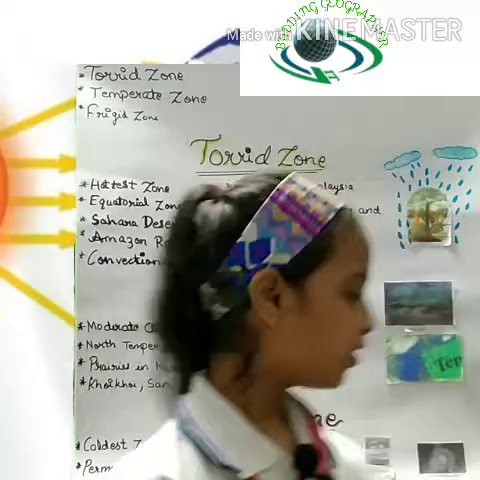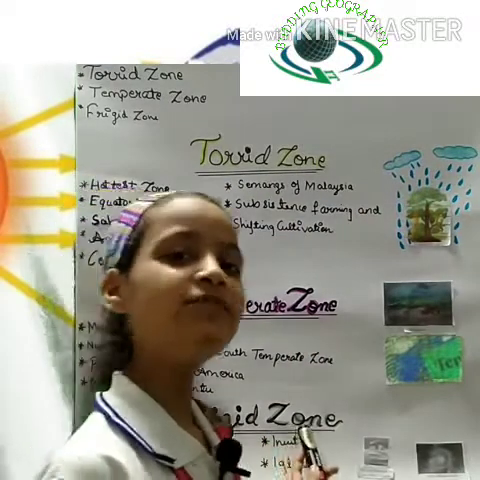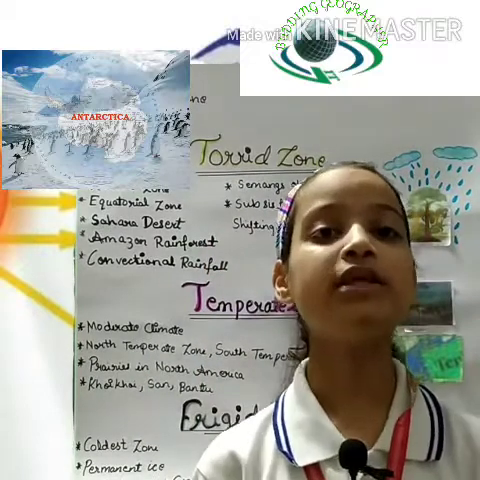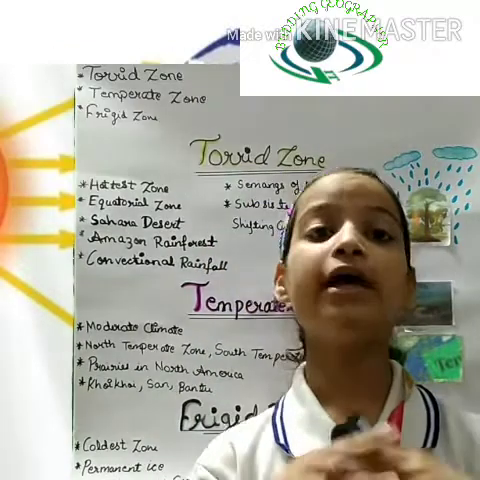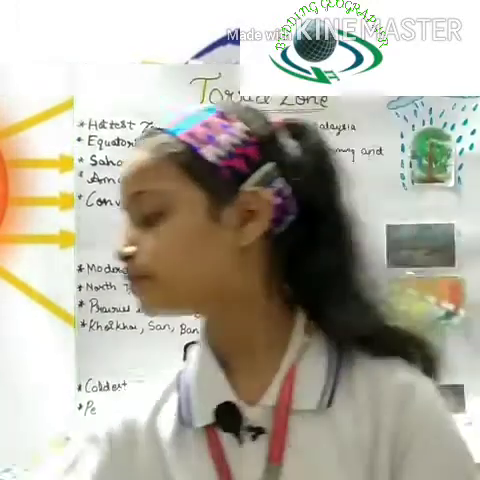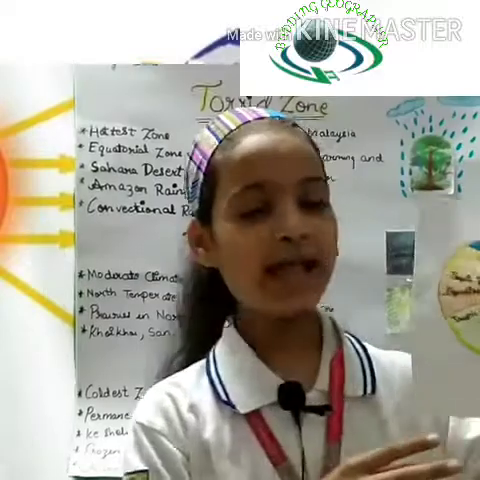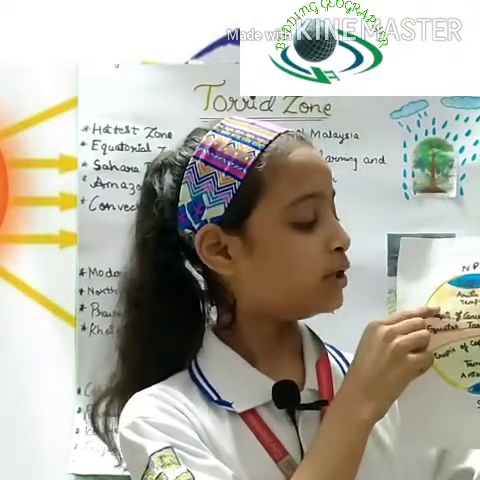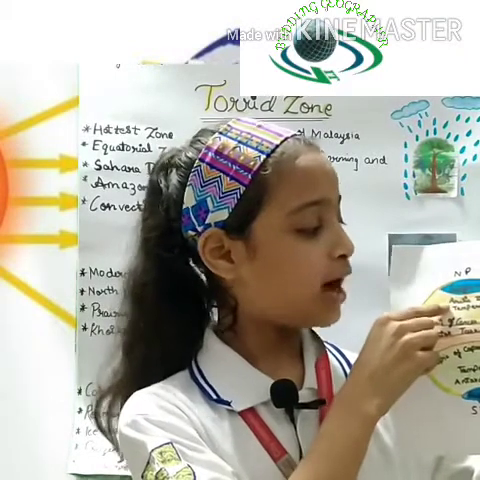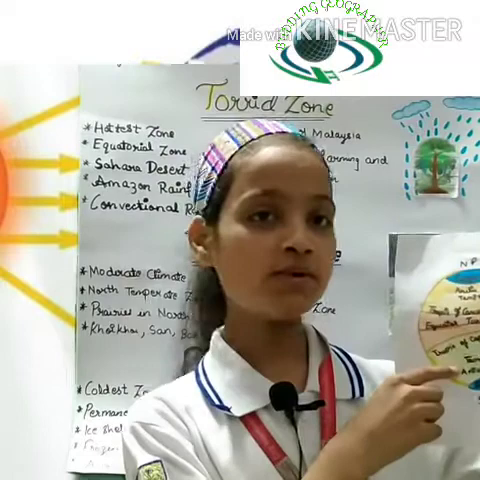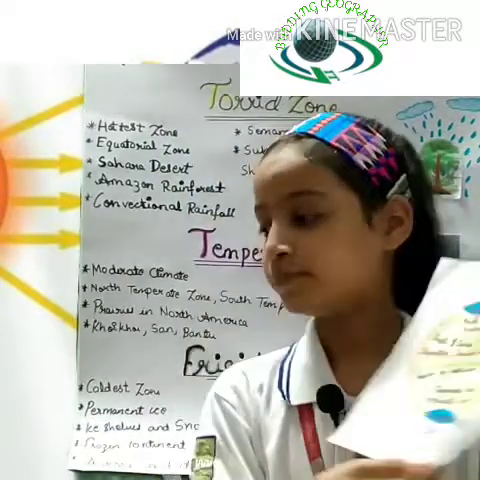Now let's start with our third one, that is the Frigid Zone. So the Frigid Zone is the coldest zone on the earth. It is because it receives extremely slanted rays of the sun. Let me show you. Like you can see over here, this is the Frigid Zone. It extends from the North Pole to the Arctic Zone in the northern hemisphere and from the South Pole to the Antarctic Zone in the southern hemisphere.